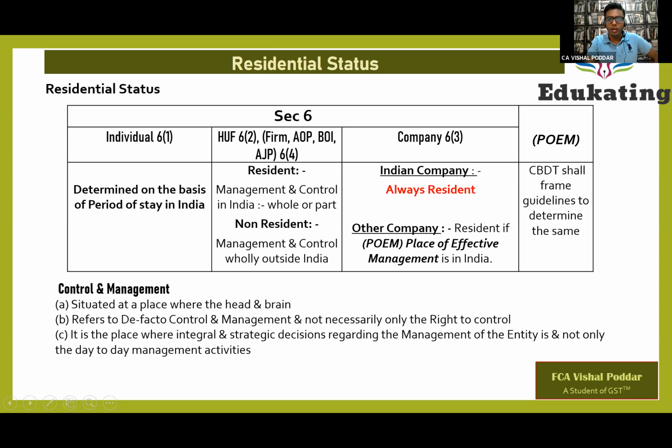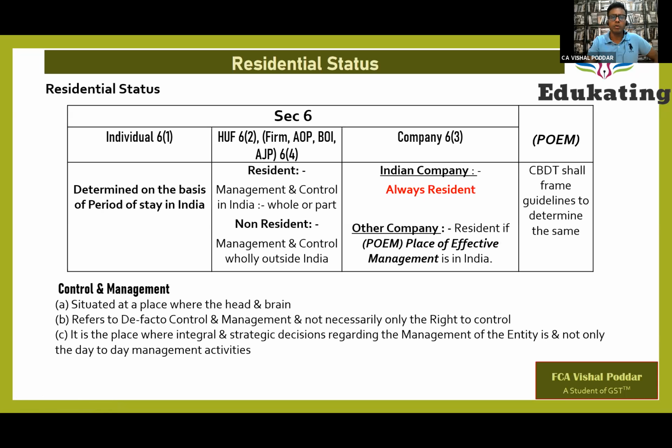See, for running an organization, you have to have some middle level management, you have to have some lower level management. That is not control and management. It is the top level management. So wherever the top level management is situated, wherever they sit and take decisions, that is the place of control and management. That is where the integral and strategic decisions are taken.